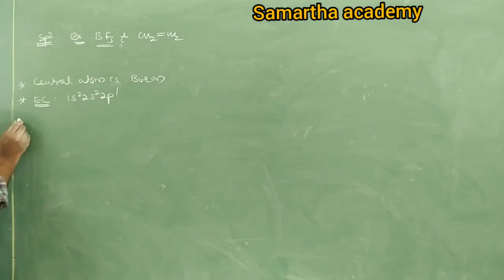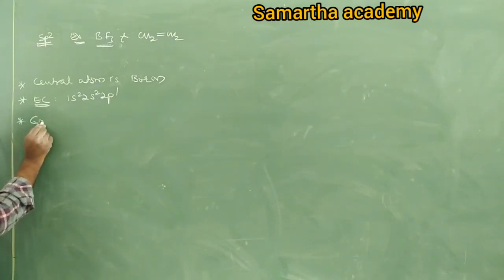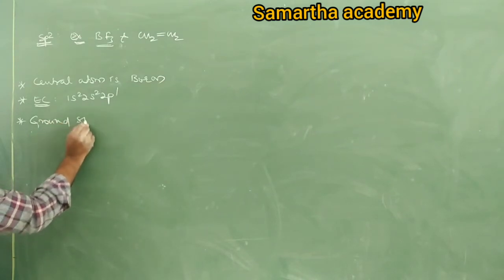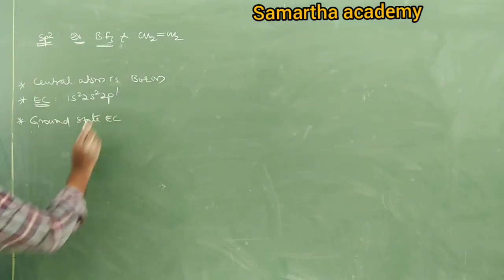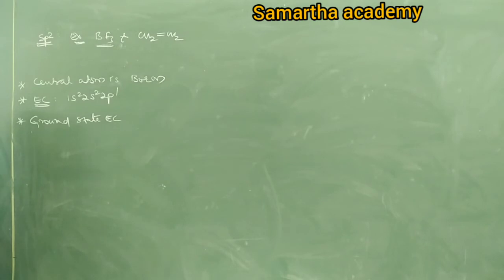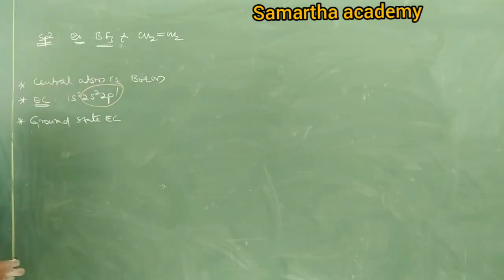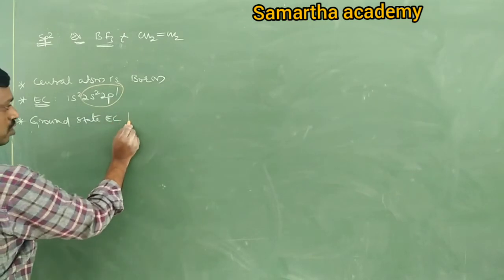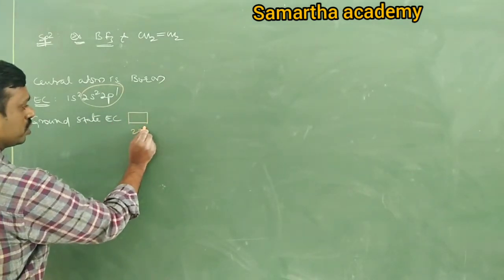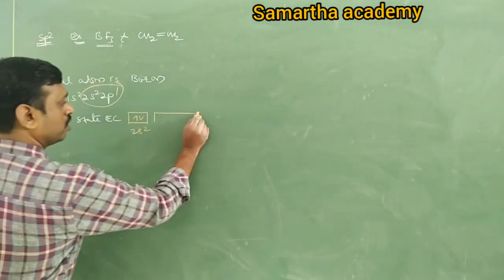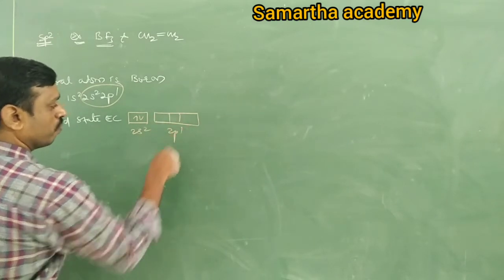Next, what is the ground state electronic configuration? In ground state we write only valence shell electronic configuration, that too in orbital diagram: 2s2 and 2p1.